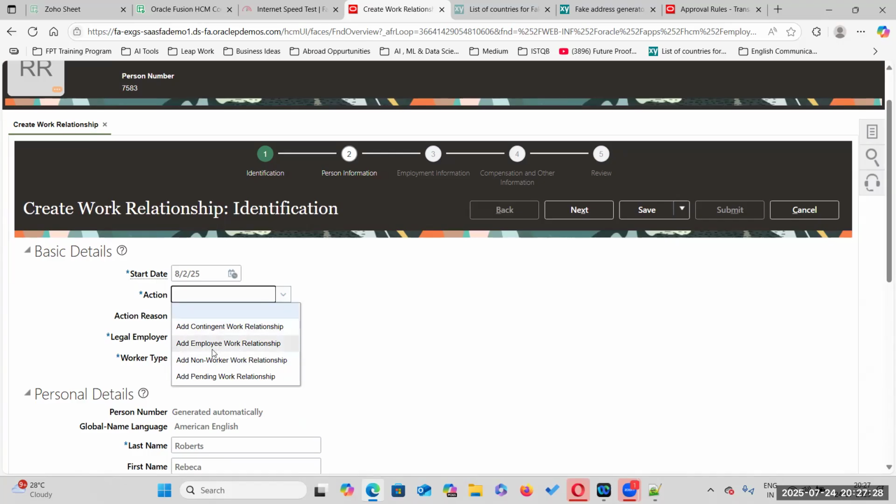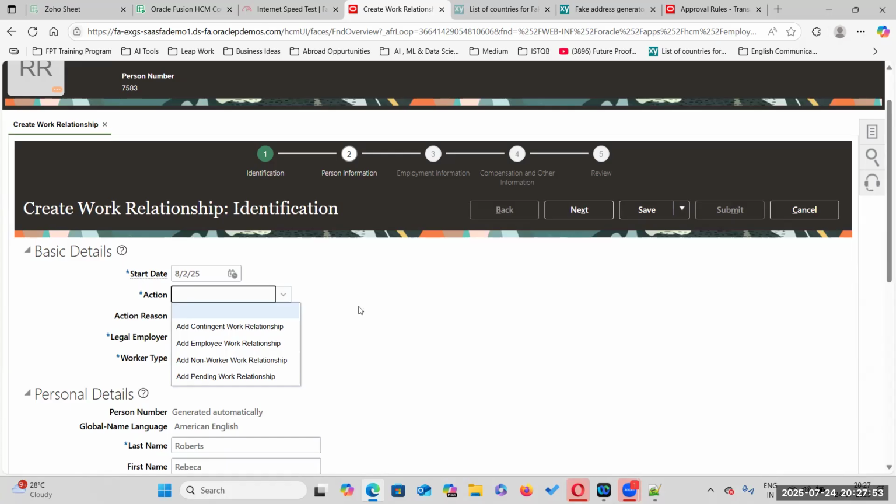If you want to add a contingent work relationship, or add an employee work relationship, or add a non-worker relationship, we can use this create work relationship. Sir, now we rehired this particular employee on January 1st, 2026. If we want to prepone the joining date, what step do we need to do?